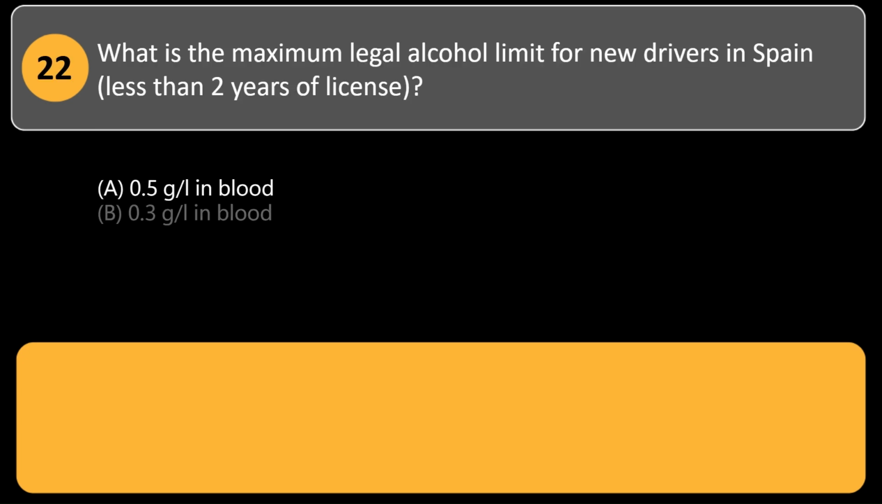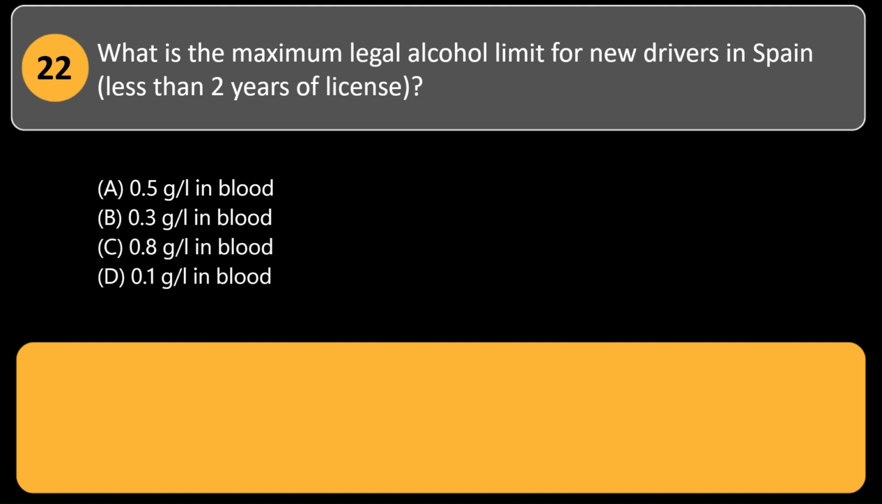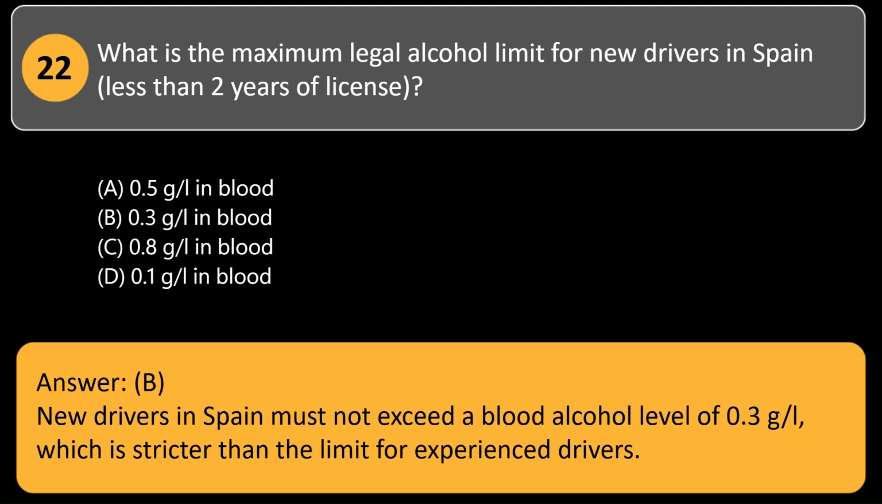What is the maximum legal alcohol limit for new drivers in Spain, less than 2 years of license? A. 0.5 g/L in blood. B. 0.3 g/L in blood. C. 0.8 g/L in blood. D. 0.1 g/L in blood. Answer, B. New drivers in Spain must not exceed a blood alcohol level of 0.3 g/L, which is stricter than the limit for experienced drivers.